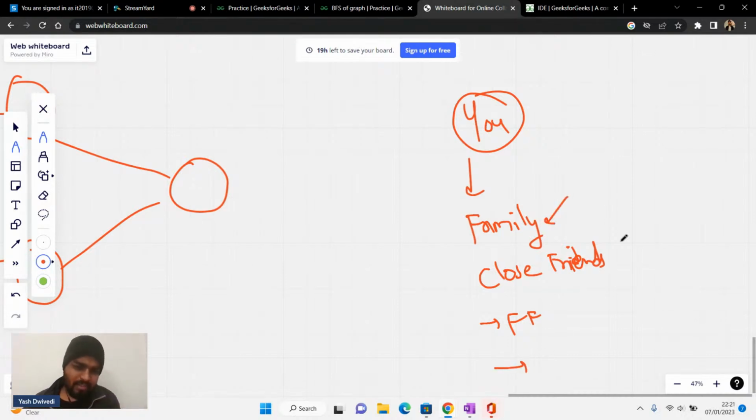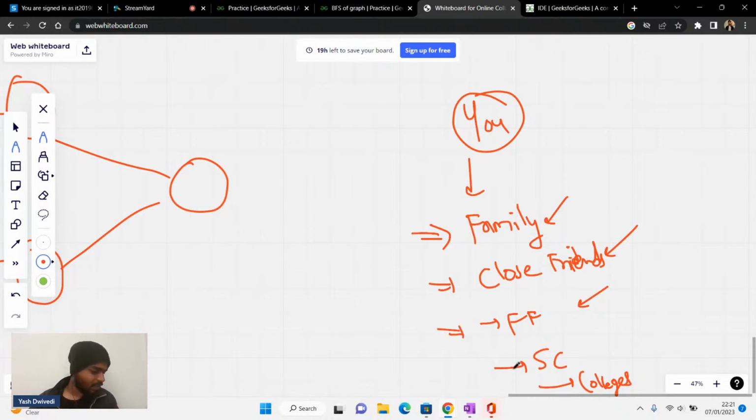First of all, the closest ones, then the closer friends, then let's say some school friends, and after that you'll visit some of your colleagues in your organization, right? Yes or no? This is what you will do if you are going to visit somebody. If I say, okay, let's visit, you'll say, I'll visit first of all my family, then my closer friends, then my school friends, and then after that my colleagues.